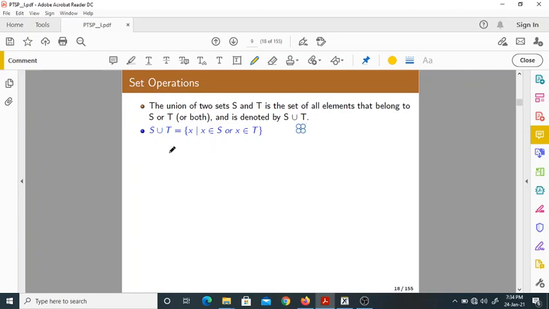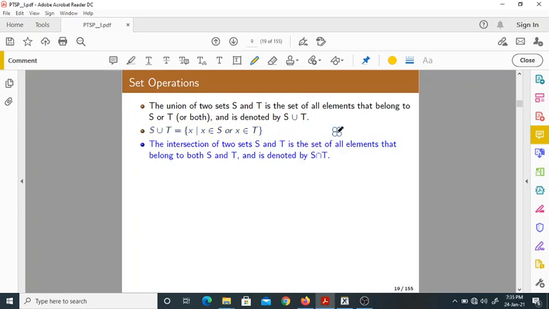So this is the definition we write: the set of X such that X belongs to S or X belongs to T. This is very important. This is a mathematical way of writing S union T.